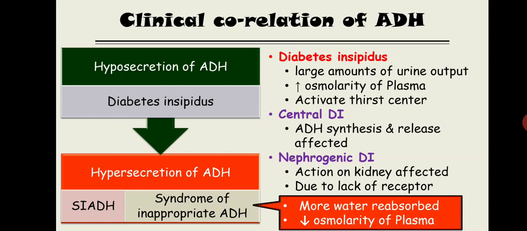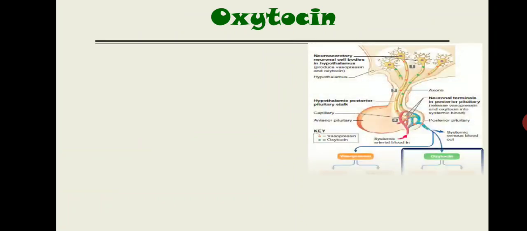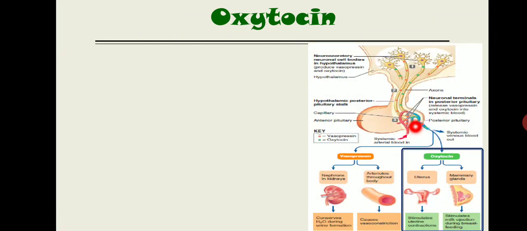Now the second hormone that we are going to discuss today is oxytocin. Now let me show you the diagram that I showed you earlier, that the posterior pituitary secretes two hormones, vasopressin and oxytocin. Both hormones have different types of action. Vasopressin has an action over the nephron and over the blood vessel, and oxytocin has an action on the uterus and over the mammary gland.